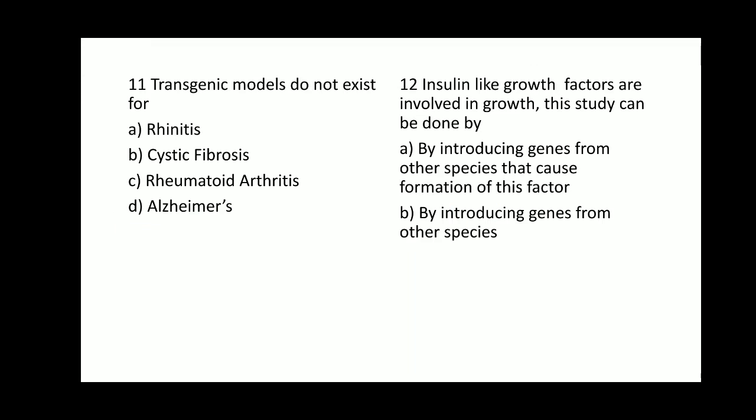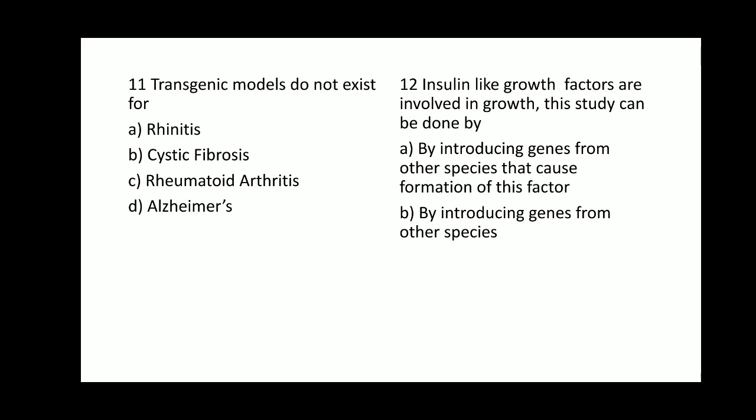Question number 11. Transgenic models do not exist for rhinitis, cystic fibrosis, rheumatoid arthritis, Alzheimer's. Transgenic models do not exist for rhinitis. Rhinitis is the inflammation of mucous membrane in the nose, leading to the swelling of mucous membrane, which will lead to the stuffiness as well as the running nose. So it is one of the disorders that is produced due to the common cold. Okay, so option A is rhinitis.